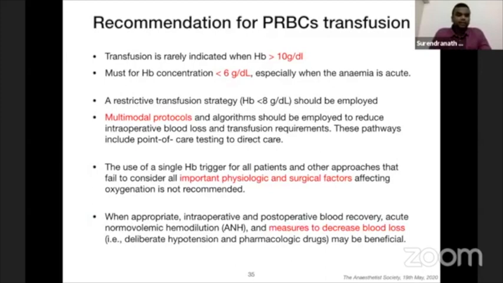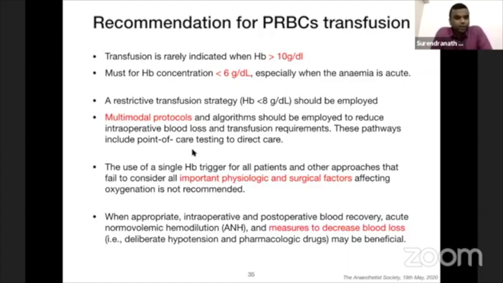So if you see the recommendations for PRBC transfusion: don't transfuse for more than 10 grams per deciliter, absolutely no. For any hemoglobin of less than 7 or 6, a restrictive transfusion strategy, especially when the anemia is acute, absolutely yes. A restrictive strategy for less than 8 grams per deciliter should be employed. Multimodal protocols and algorithms should be employed to reduce intraoperative blood loss and transfusion requirements by using oral ferrous therapy.